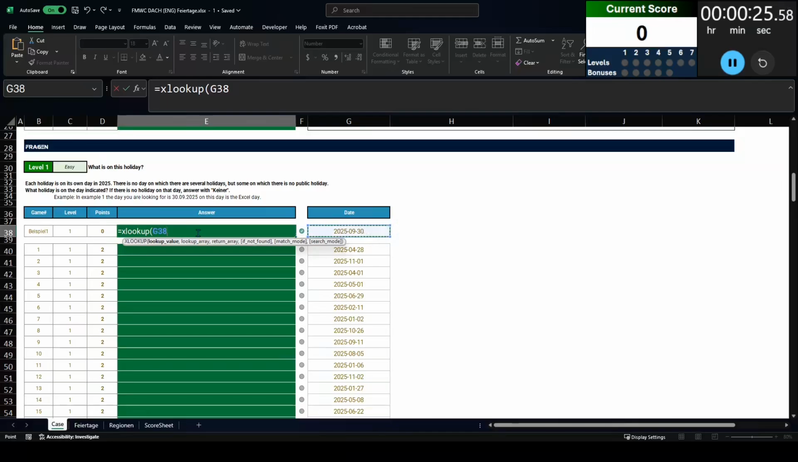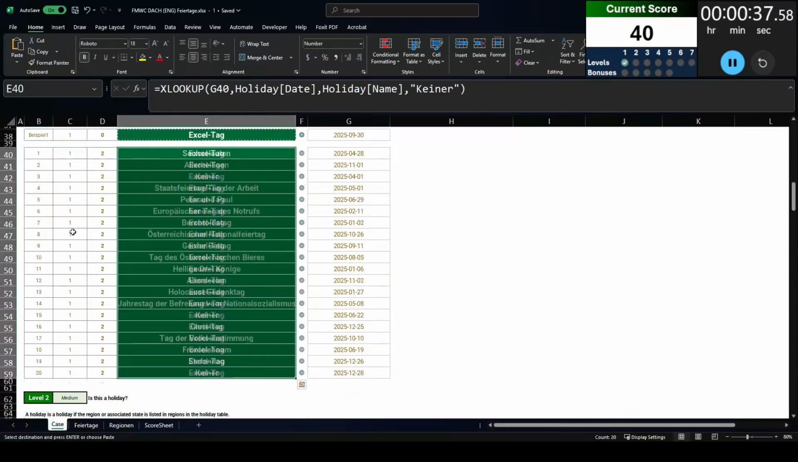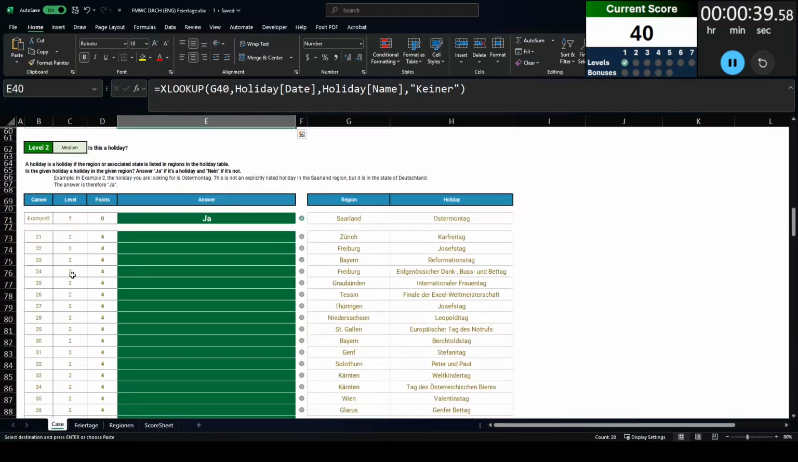So the dates in that table are only the dates where there is an actual holiday. So I can do an XLOOKUP to find the holiday name based on that date, but then also for times where there is no holiday on that date, that means there's no holiday on the table, I can just use the word keiner if it's not found.